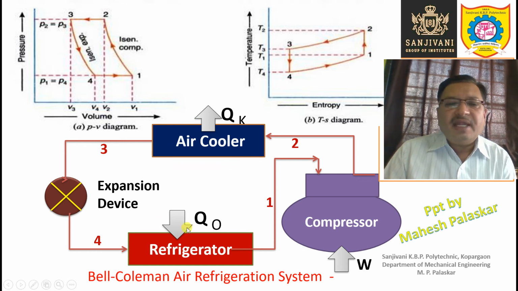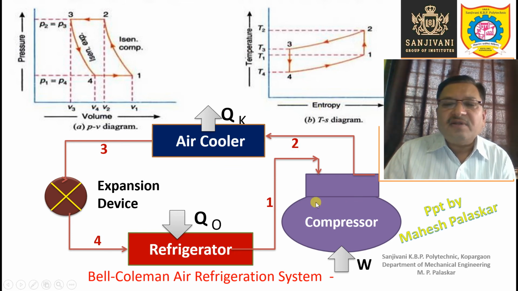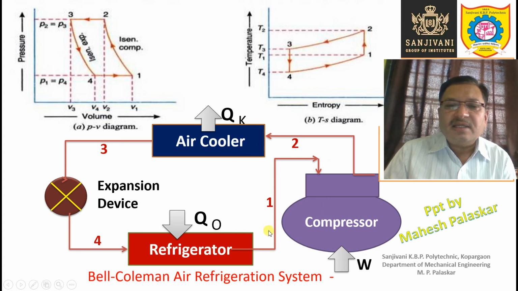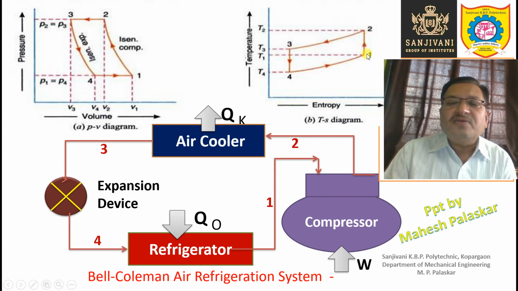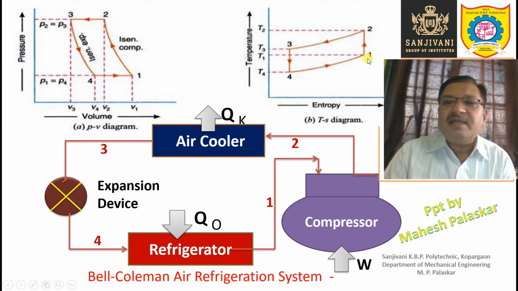Now here we have the schematic diagram, the PV diagram and the TS diagram, the temperature-entropy diagram, for this Bell-Coleman air refrigeration system. As you can see, this is the compressor and this is the air cooler. This is point 1, this is point 2. Point 1 represents entry to the compressor, point 2 represents exit of the compressor. Here 1-2 is nothing but isentropic compression. Ideally it is isentropic. Practically it may not be isentropic, but ideally we consider it an isentropic process.